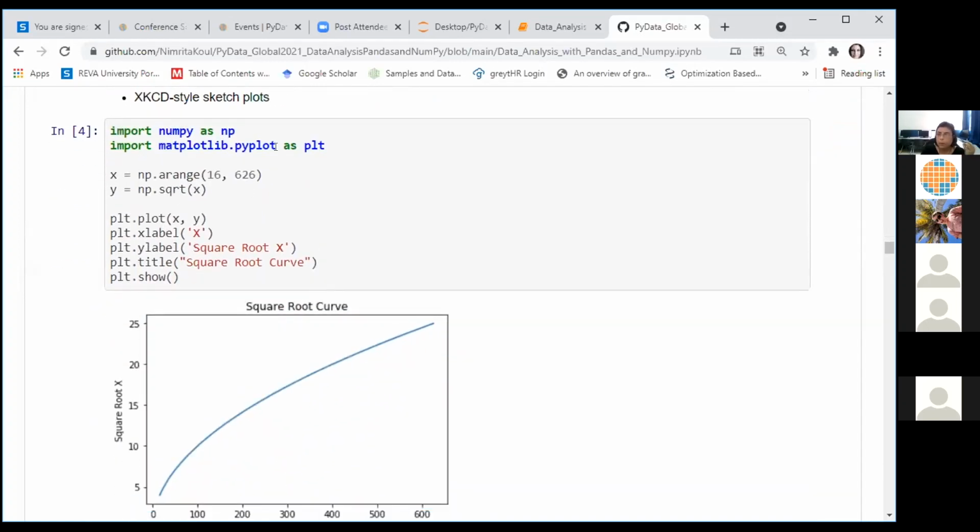There's a PyPlot module which has MATLAB-like plotting capabilities. We also can use object-oriented notation for plotting using Matplotlib. There's a very basic plot called plot. You can specify the values for x axes. You can specify the values for y axes. You can also customize your plot with x label, y label, title of your plot.